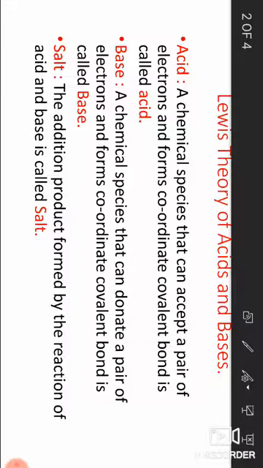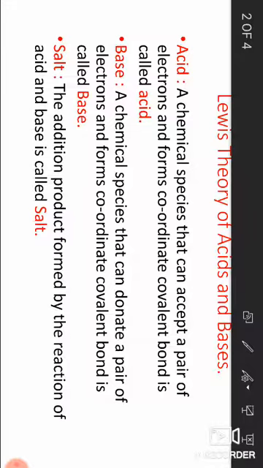In Lewis theory, a chemical species that can accept a pair of electrons and forms coordinate covalent bond is called acid. Different scientists gave acid-base definitions in different ways.